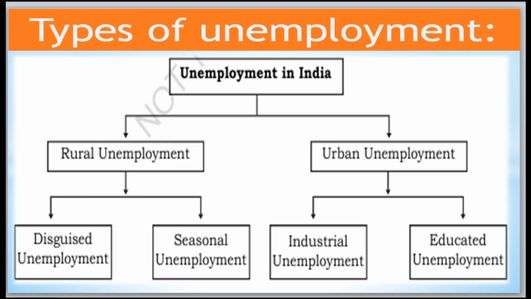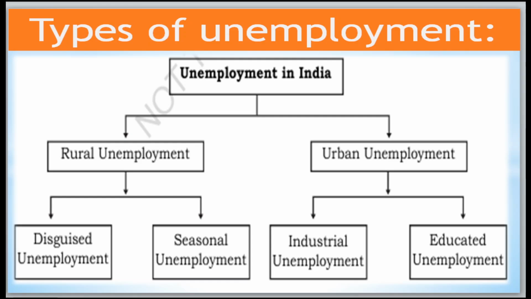Now come to the types of unemployment. We have mainly two types, rural unemployment and urban unemployment. Last year we studied all this. First, in rural: disguised unemployment means there the work is less but the employees are more. Such a situation is called disguised unemployment. Seasonal unemployment means they get work only seasonally. For example, in India during the rainy season and the harvesting season they get more employment. Afterwards they are unemployed, which is called seasonal unemployment. After the harvesting they are free.